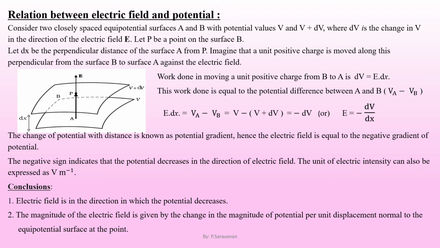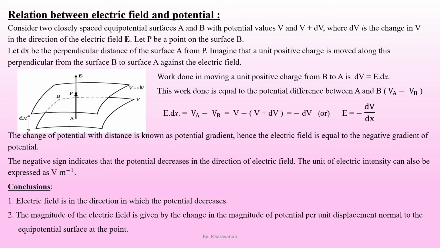Relation between electric field and electric potential. Look at the picture first. There are two surfaces, namely A and B, which are equipotential. The potential at any point on the surface A will be equal and that is equal to V. Similarly, the potential at any point on the surface B will be the same and is equal to V plus dV. You can see that the two surfaces are perpendicular to the direction of the electric field E, which is pointed upward. Okay, now look at the derivation.